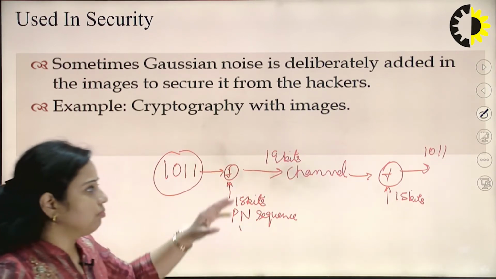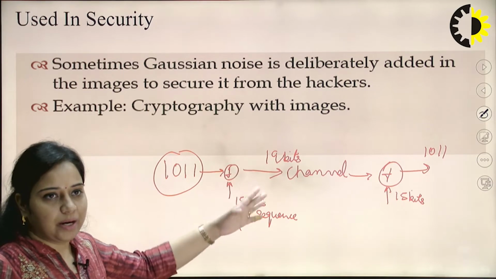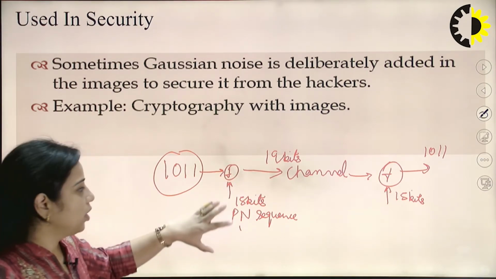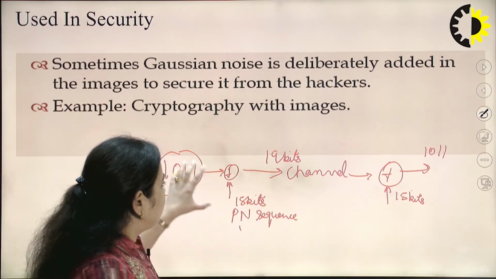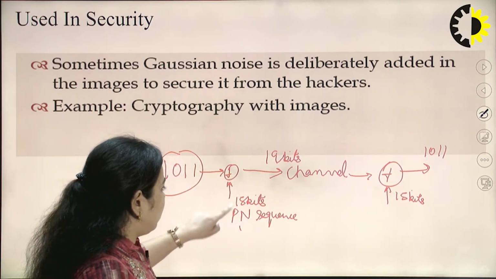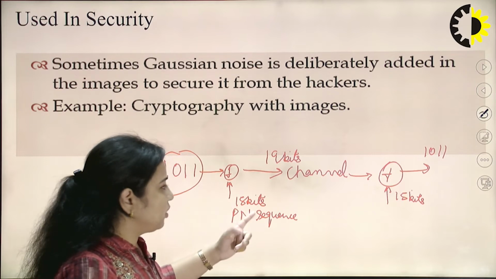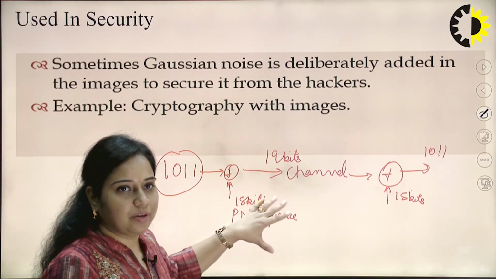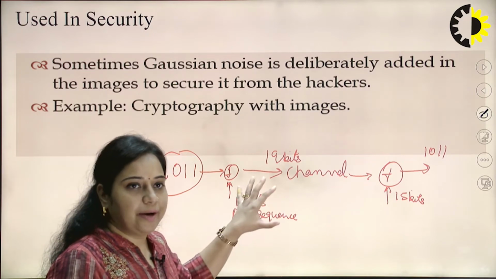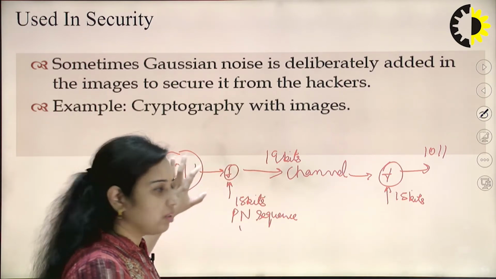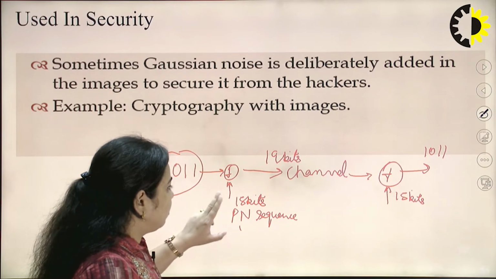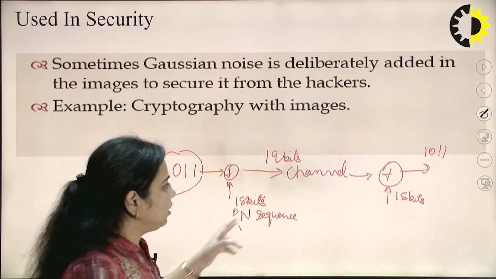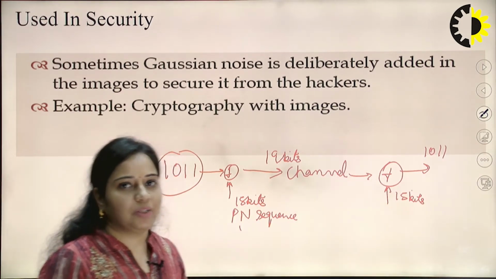Now, there is some advantage of using this concept of ciphering, we can say, of encryption. What is the advantage is, this 15 bits of data is randomly generated. Every time you are using the noise generator, it is going to generate this random data. So, it is a kind of key only to open this data. The receiver should have these same bits. If this bit is changed, then it will not be demodulated to its original message.